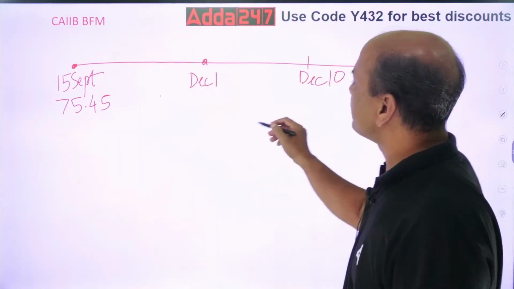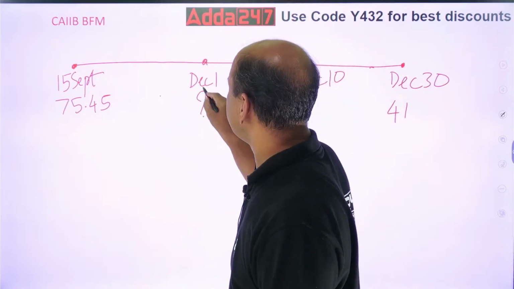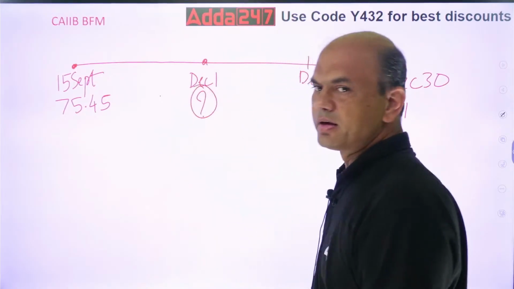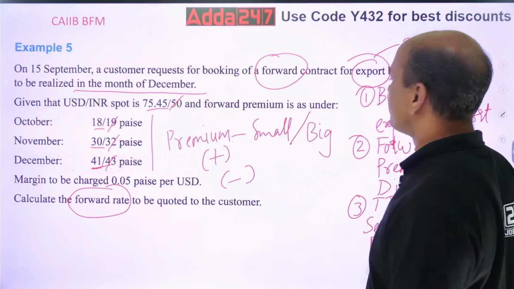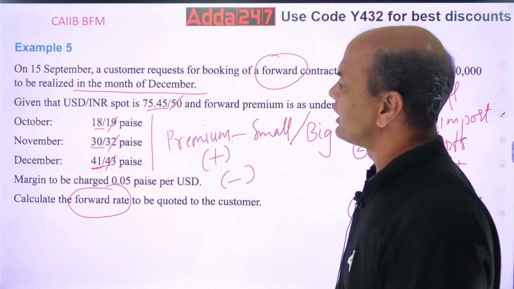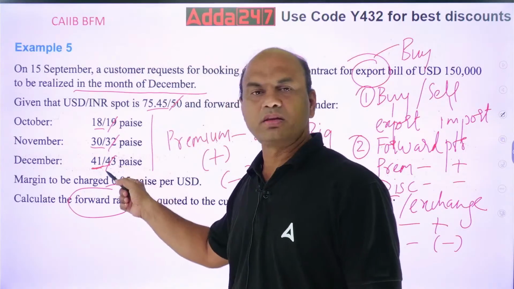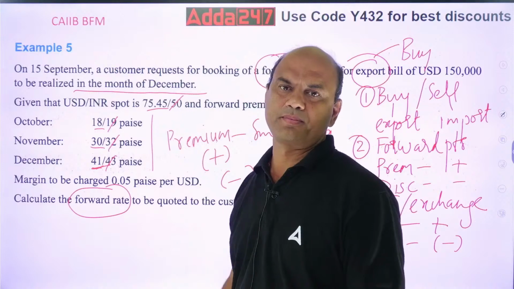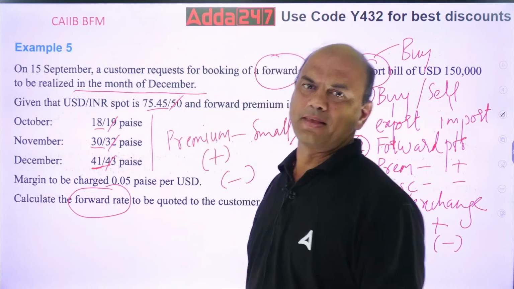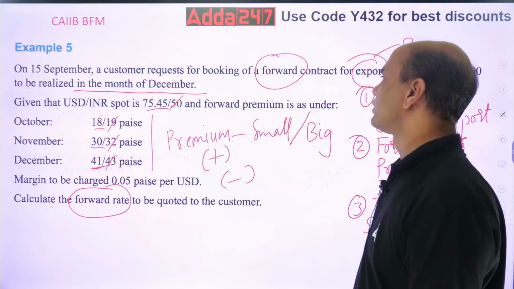But what is the rate for the beginning then? Which rate will I take over here? December 1. Who can give me? Which forward point do I take over here? Do I take 41 or do I take 30 or do I take 18? Yes, which rate do I take over here?